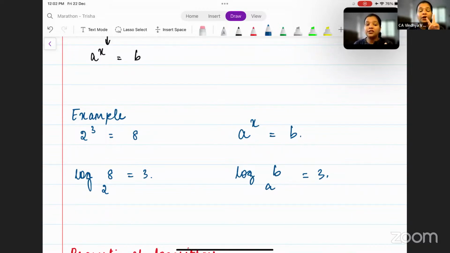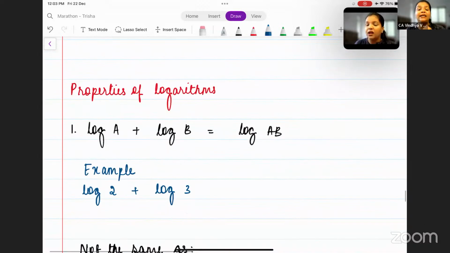Trust me, logarithms is 2 marks usually in the exams, and it is not difficult to score if you understand the concepts well. Please do not skip this chapter. It's one easy topic that you have to study. It's not as difficult as you think it is. So please do not skip the chapter. I'll teach you one method wherein you can find the value of log of any number by using the calculator. You don't have to use the properties. You can just use the calculator to find the log of a number.